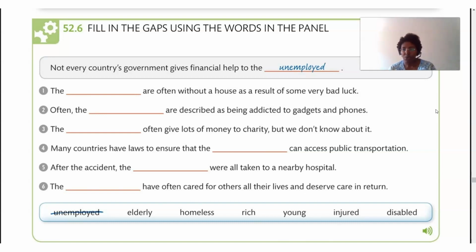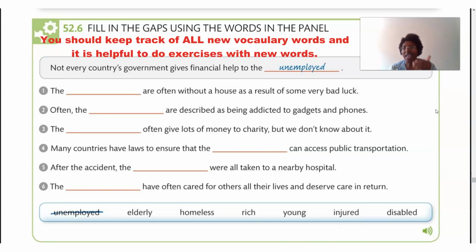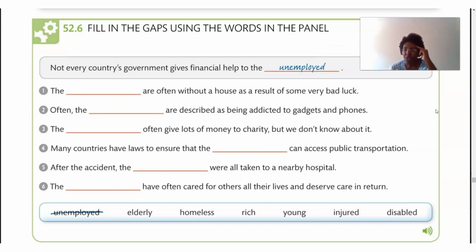You've heard me say this before. When you have words that are new, pay attention to the words that are new and work with the word. It's called activation, to get the brain to remember and to tell your brain, hey, this word is important. So what do you do with it? You work with it, which means you do a fill-in-the-blank exercise, make your own sentence, speak out loud using the word in a sentence, do a matching, whatever it is, work with the word, and that helps your brain to remember. You're more likely to remember new words when you do something with the word.